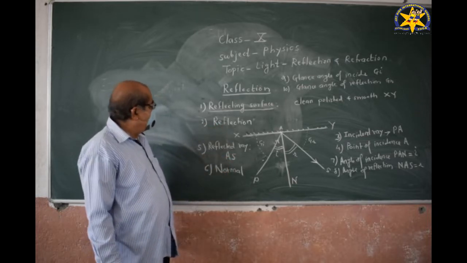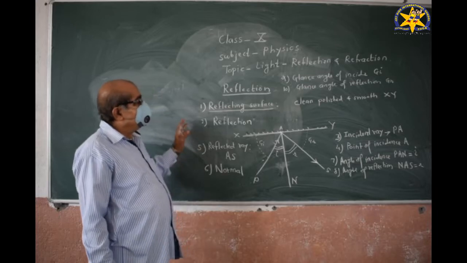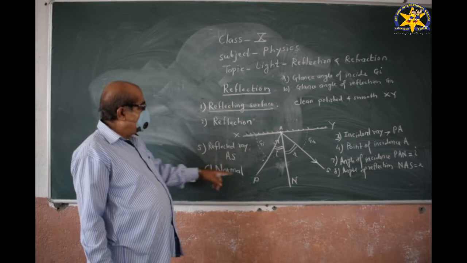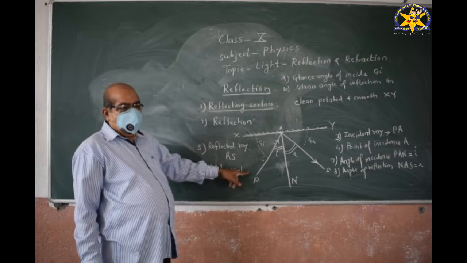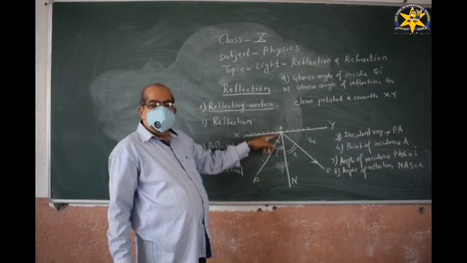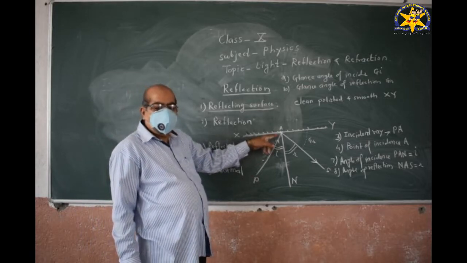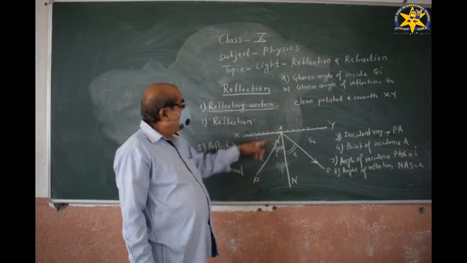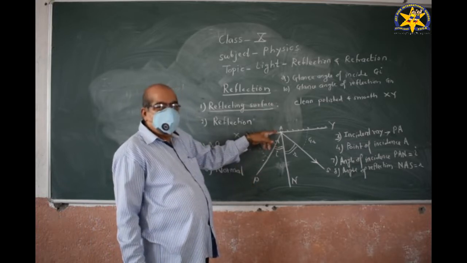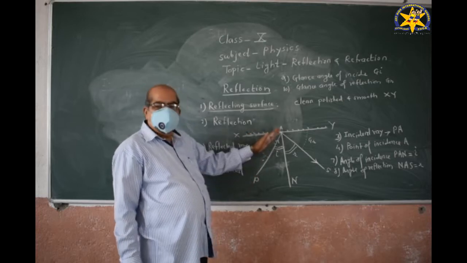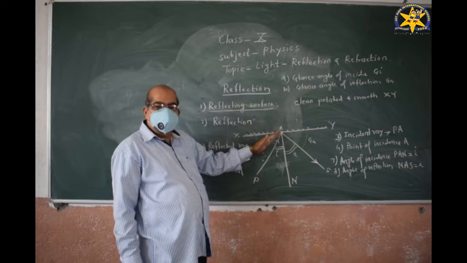Then we define certain physical quantities, and the first is the incident ray. The ray of light striking the reflecting surface is called the incident ray. Thus, in this figure, A is the incident ray. The ray of light striking the reflecting surface is called the incident ray.